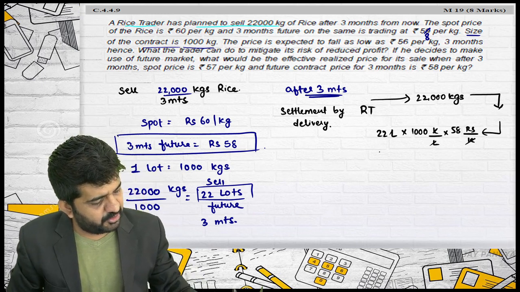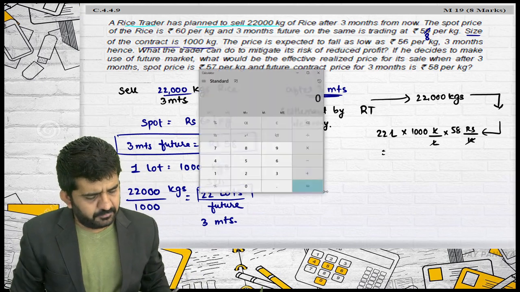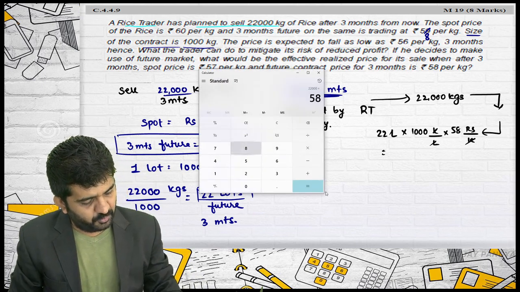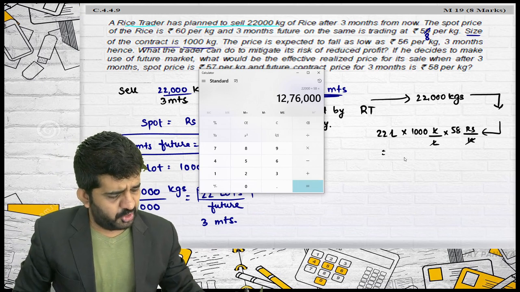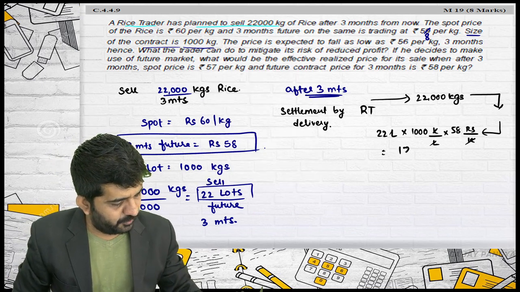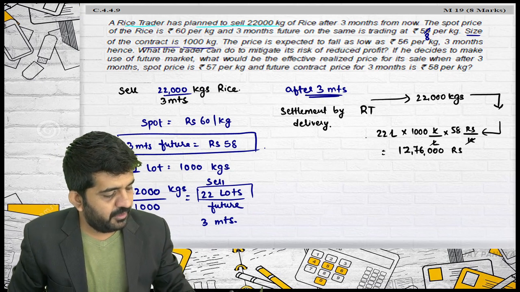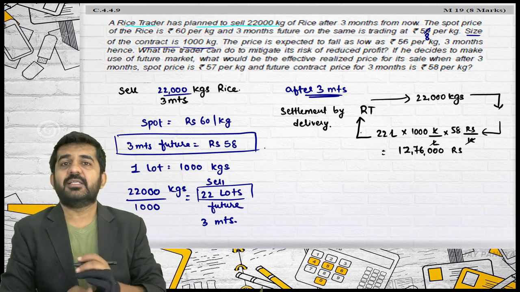Kg will get cancelled, lot will get cancelled. So they will pay me 22,000 into 58, that is 12,76,000 rupees to the rice trader.